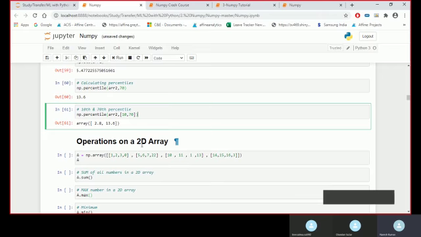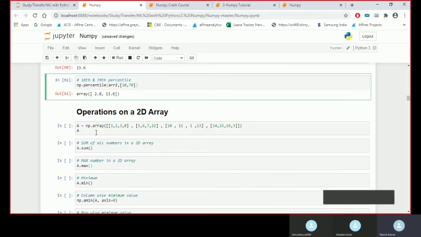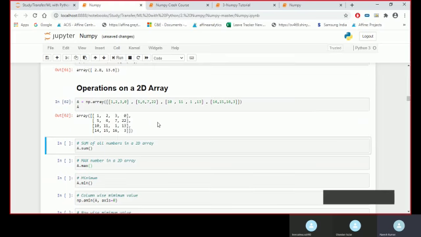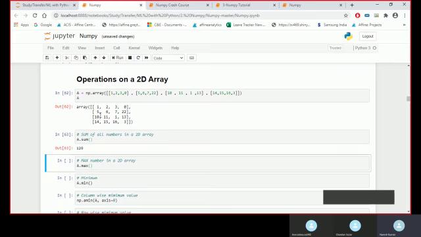Now coming into 2D array, where we have rows and column. Not exactly rows and column, but it would look like we have rows and column. I have in this 4 rows, 1, 2, 3, 4 rows and 4 column, 4 into 4 matrix is this. So I can see the sum of this also, a dot sum if I do. It would add all the numbers and return me the sum.